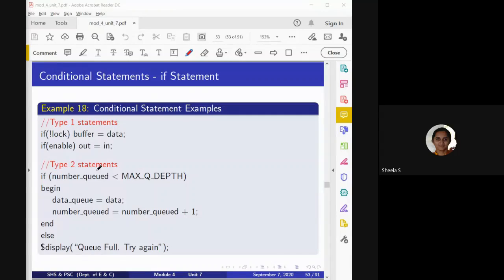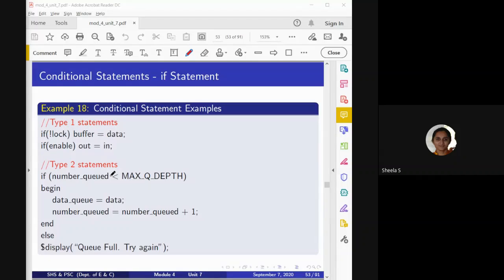In case of type 2, what we can observe here is I am checking whether the number queued, this particular variable, is less than the maximum depth. This is where we use it when we are transmitting or receiving any data, if the data is very large compared to the buffer size.